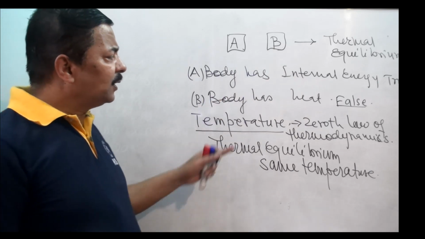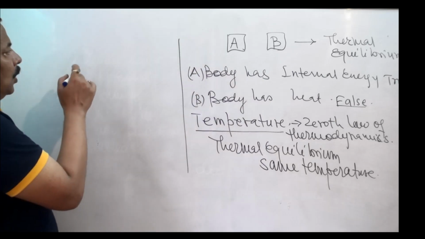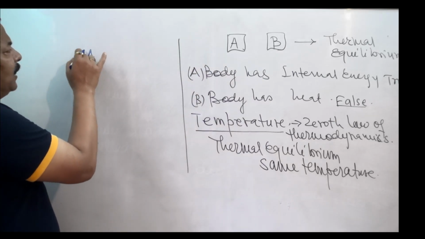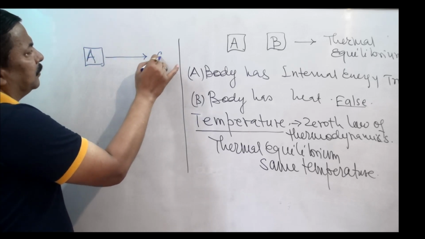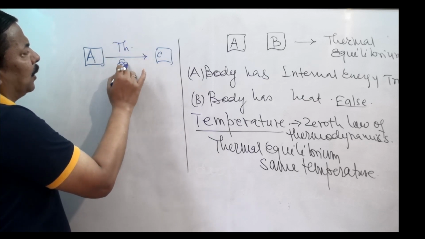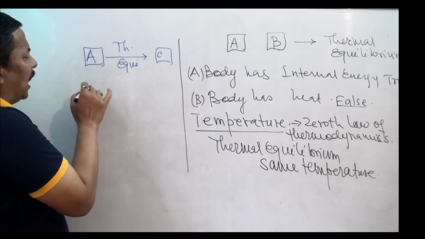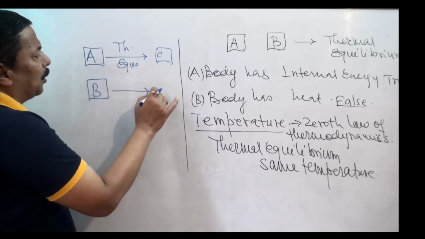Now, what the Zeroth Law says: according to the Zeroth Law, body A is in thermal equilibrium with body C, and body B is in thermal equilibrium with body C.